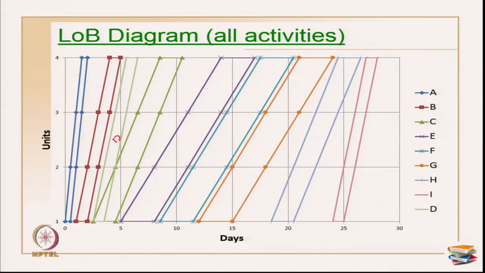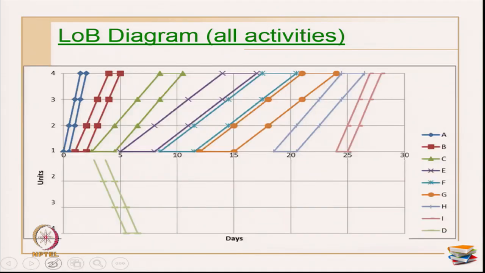There are 2 ways of showing all the activities. One is I have kept this activity D, so this is activity D. You can overlap the non-critical activities and merge them along with the critical activities, like how I have shown here. I have overlapped this, so this is my activity D. I allowed it to overlap with activity C, which is possible, or you can have 2 axes, one for critical.